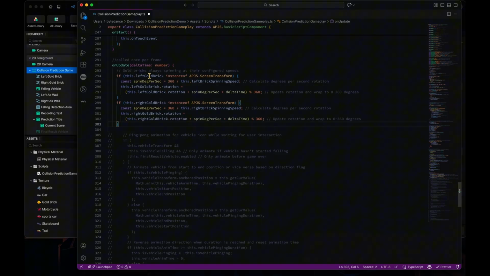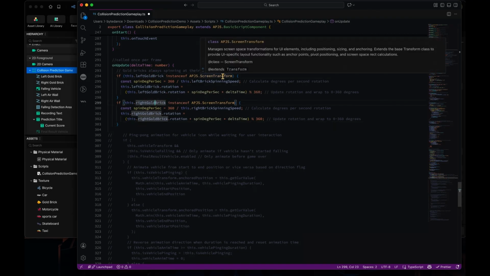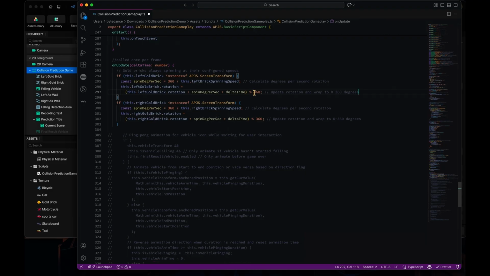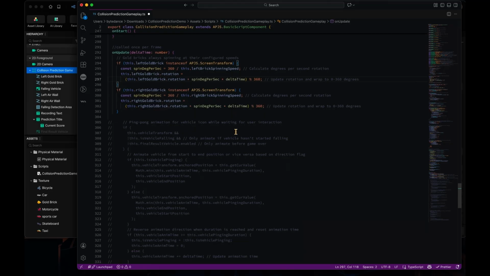There is a left gold brick and a right gold brick here, and we can get the screen transform like we did before. Then we do some mathematical calculation to get the rotation value. Because it's a 2D rotation, it's a single number here. The rotation number is the remainder when we divide by 360, and it will be the spinning animation of the two bricks.